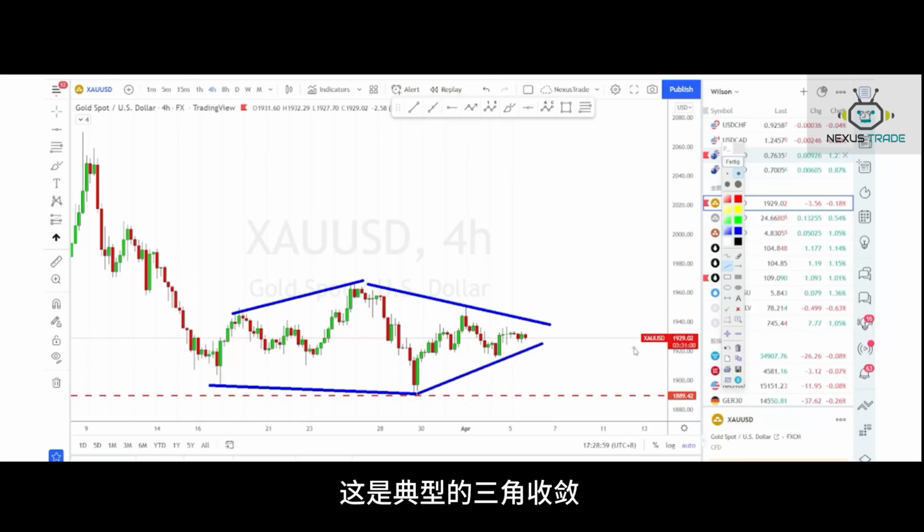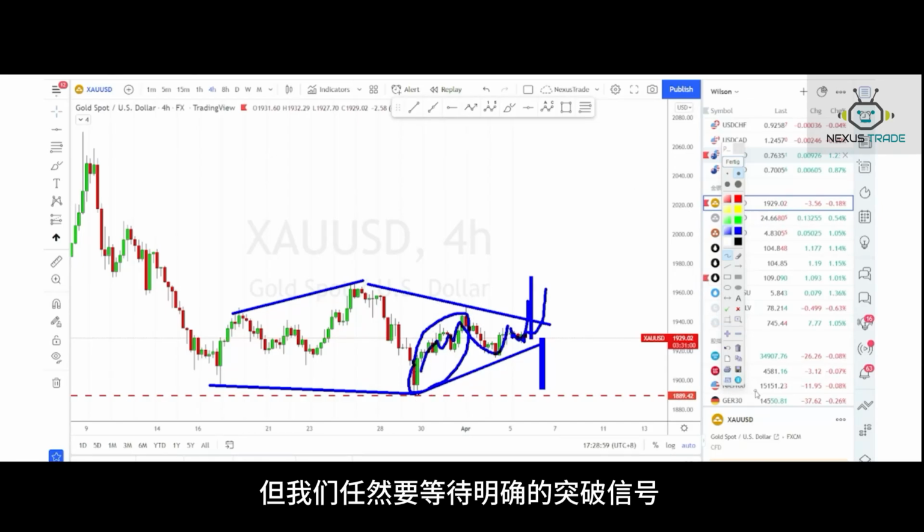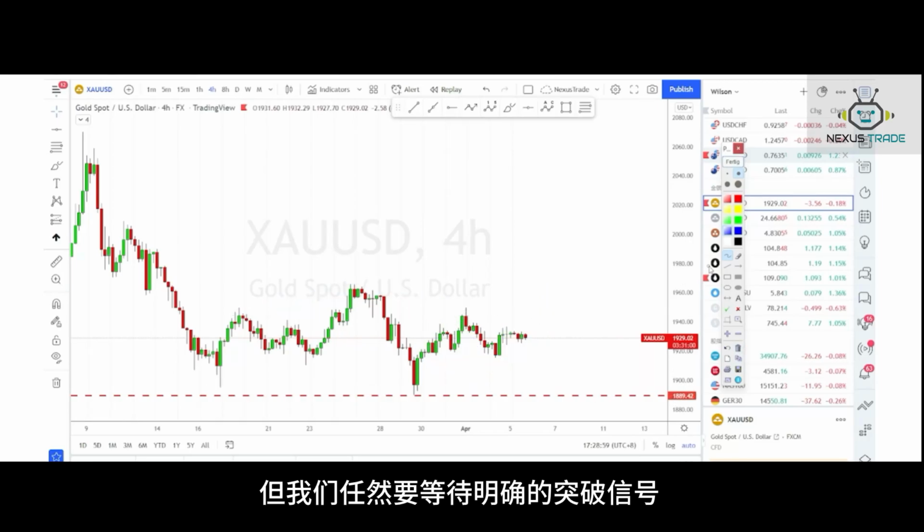It's a symmetrical triangle. So my suggestion is kindly wait for a breakout signal, either a break out above the resistance or a break out below the support. It's a very important signal. I don't recommend you guess a direction, even though we can see that currently bullish convictions still slightly dominate. But we have to wait for the breakout signal.